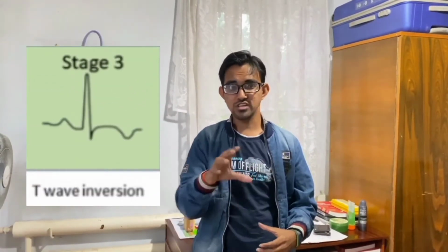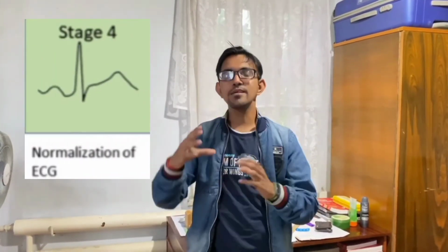If you do the investigation, the best investigation in acute pericarditis is the echocardiogram. In it there are stages you can see. In stage 1 you see ST elevation and PR depression. In stage 2 the T wave is flat. In the third stage you will identify T wave inversion, and in the fourth stage the rhythmic activity becomes normal. It is a cyclic process. Initially the rhythm of the heart becomes disturbed, later on it becomes normal, and then again it becomes disturbed, then normal. This happens like a cycle. These are the investigations.